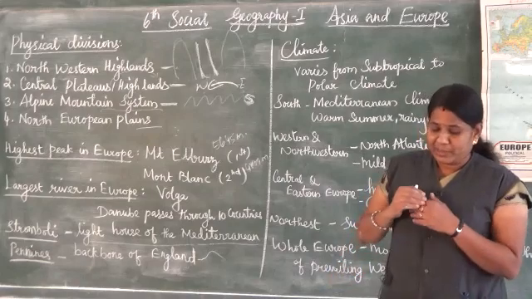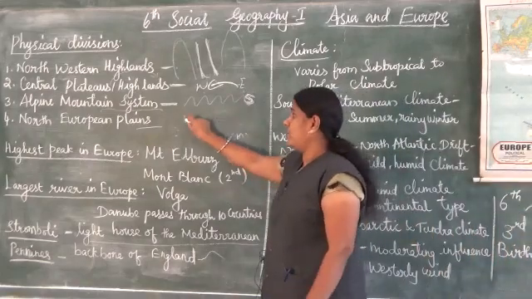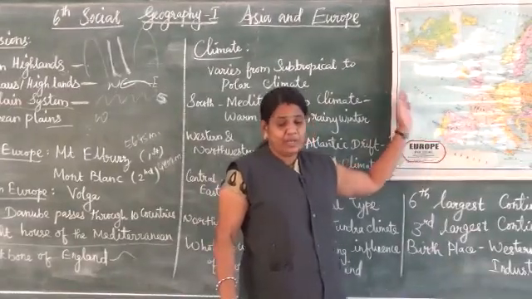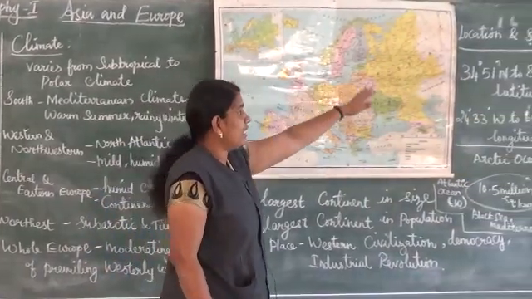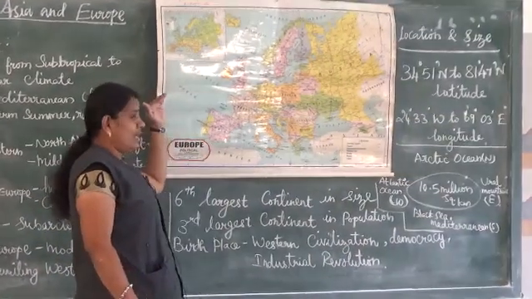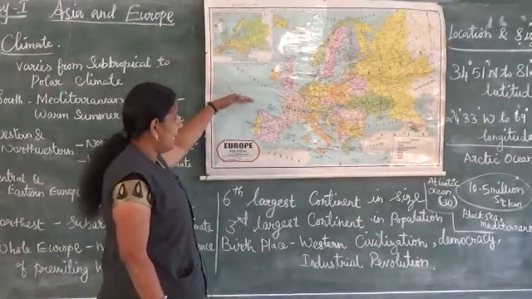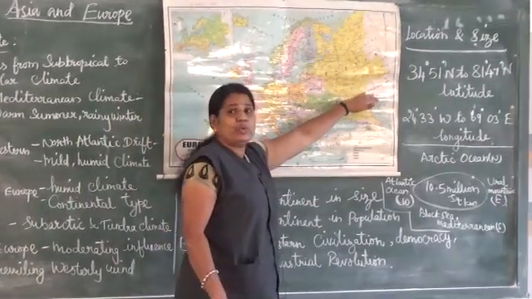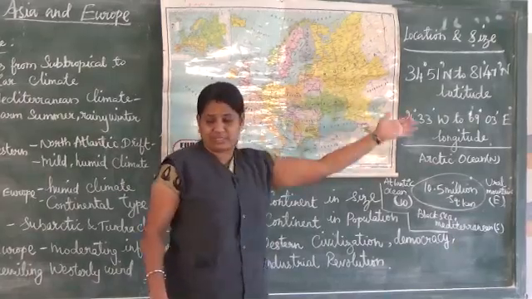The plain stretches from the Atlantic Ocean in the west to the Ural Mountains in the east. It stretches from ocean to mountains.